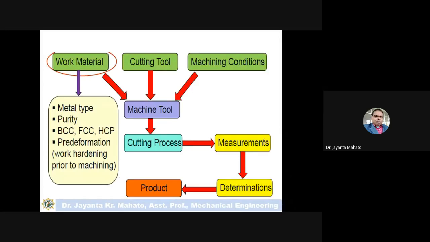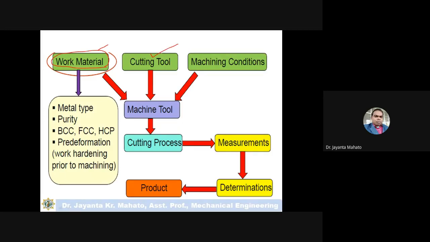So this metal working process involves different parameters like the work material, the workpiece material. What type of workpiece material is there? Is it harder or softer? Depending on this, this is also a dependent parameter. Then the cutting tool.